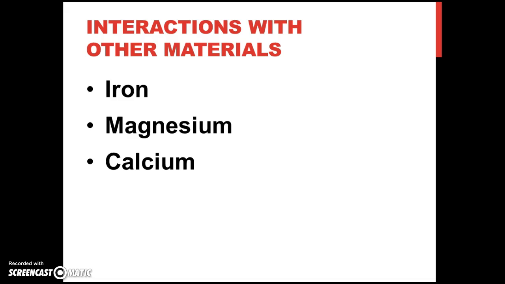Interactions with other materials. Iron. The specific absorption and transportation mechanisms of manganese have not been determined. There is evidence that both manganese and iron share common absorption and transport pathways. If one eats a meal that is rich in iron, they will have less manganese absorption, and vice versa. Men generally absorb less manganese than women due to higher iron storage in men. Iron deficiency has been shown to increase the risk of manganese accumulation in the brain.